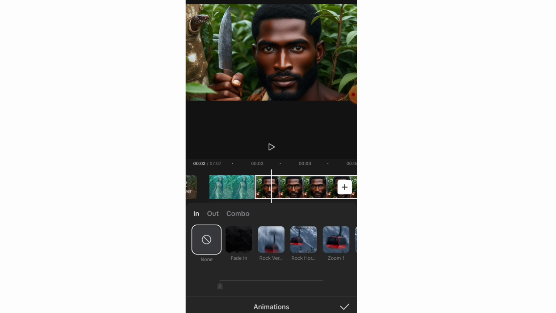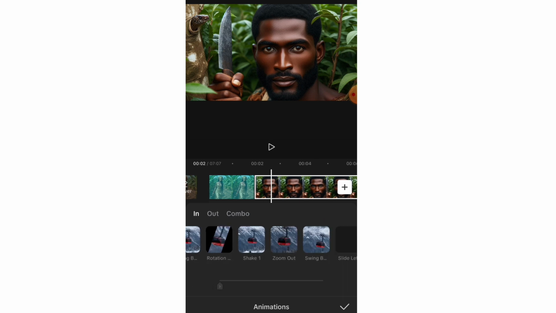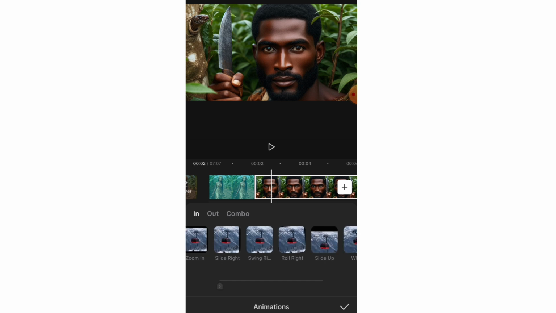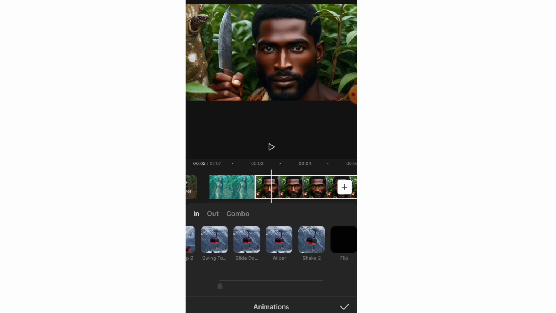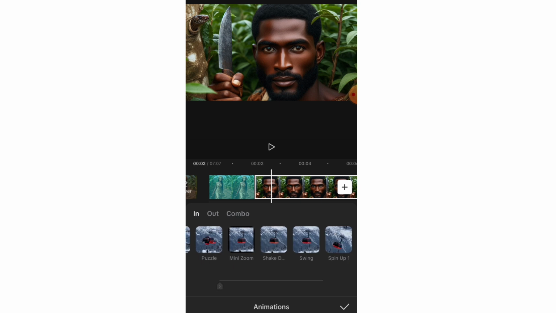So one thing you want to note is that there are various animations here that you can choose from. Just look for the one that you like the most. And please don't choose the one that will make the eyes of your viewers start turning or make them dizzy. Yes, there are some animations like that that make you feel dizzy. Okay, maybe something like this.